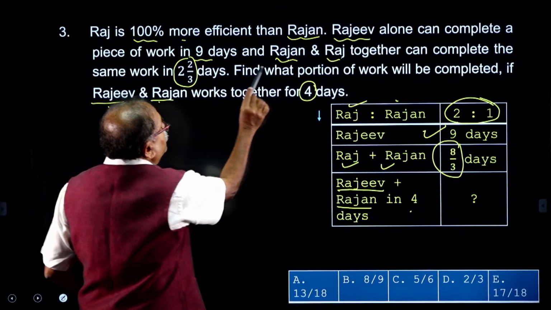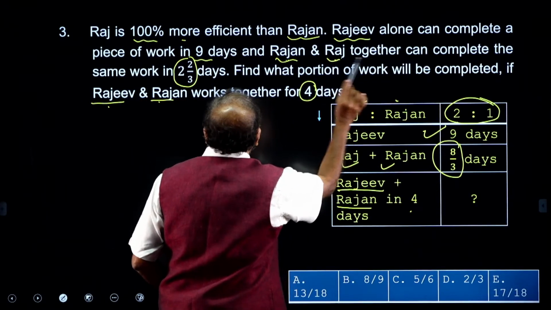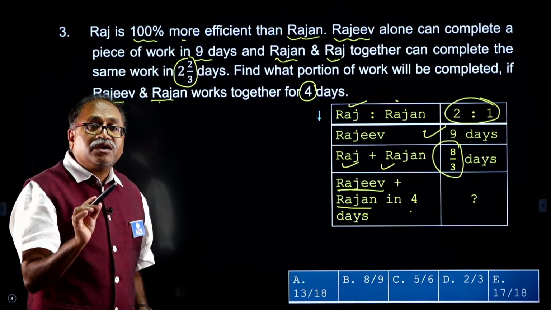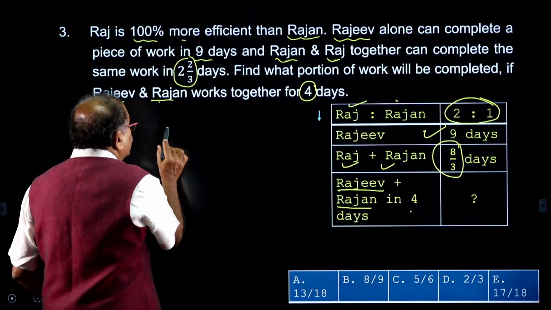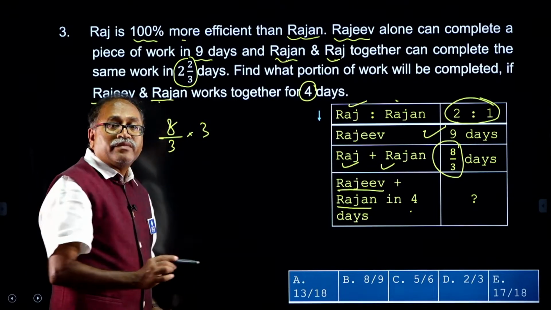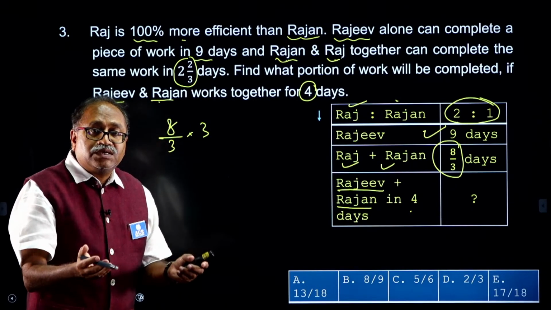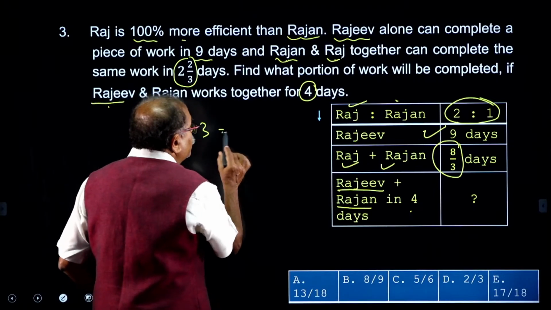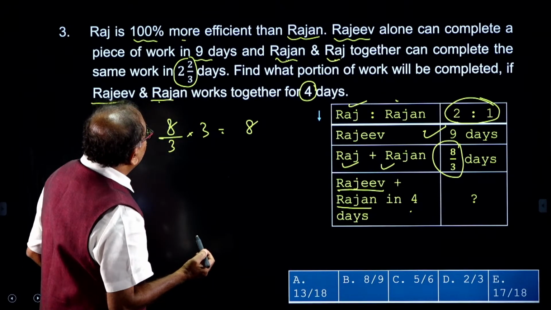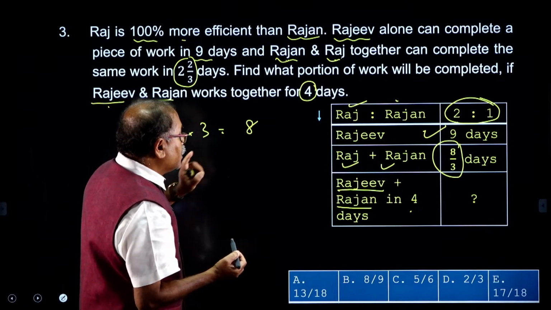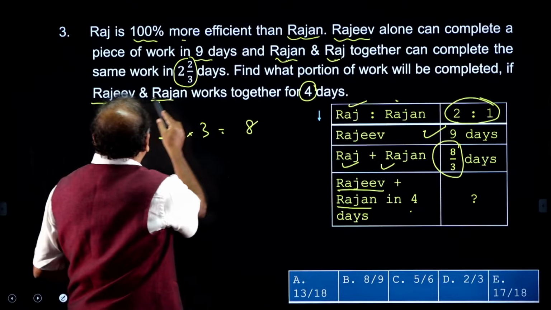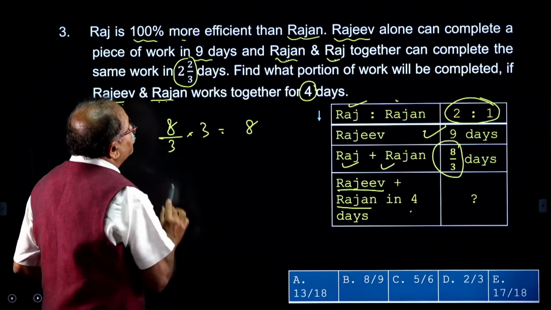Because it is said here that Rajan and Raj together worked for 8/3 days. So, what part of the work will be completed in 8/3 days? That is 8/3 and the efficiency is 3. Days into efficiency is the work. So, the work completed over here is 8/3. Now find what portion of the work will be completed by Rajiv and Rajan.